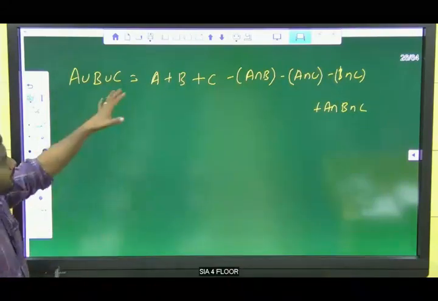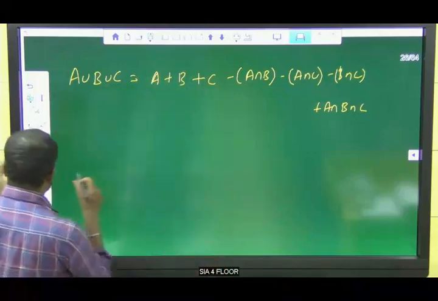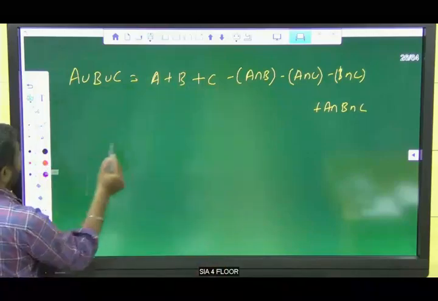Right? So this is for a three circle diagram. For example, this one.